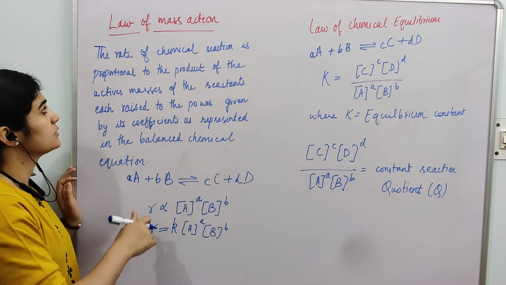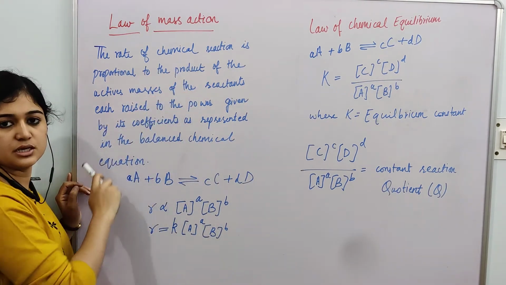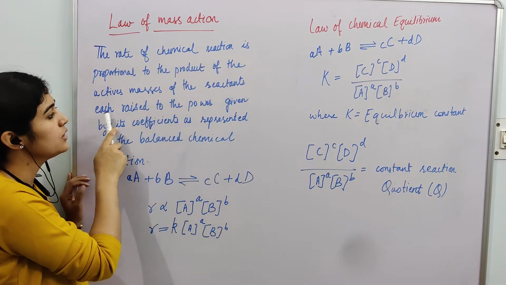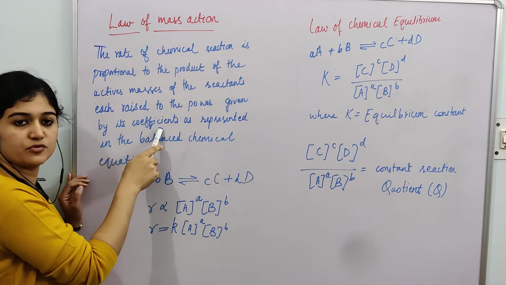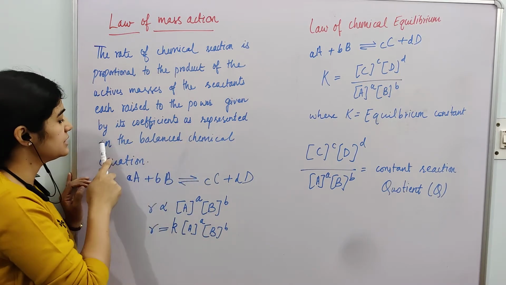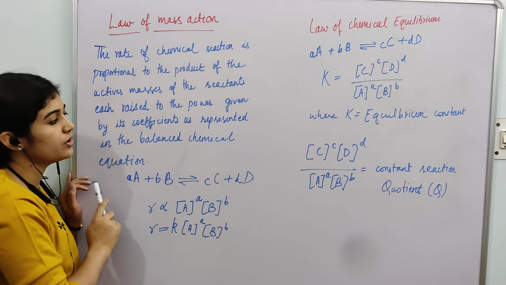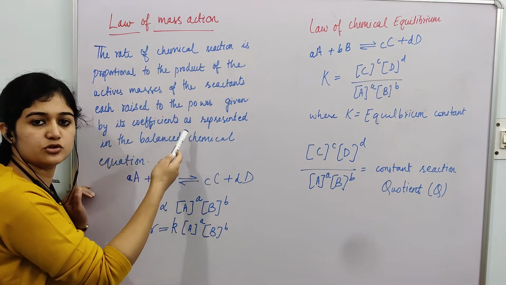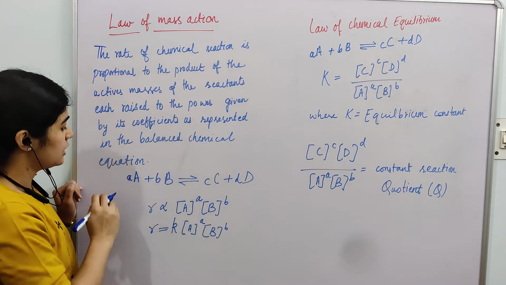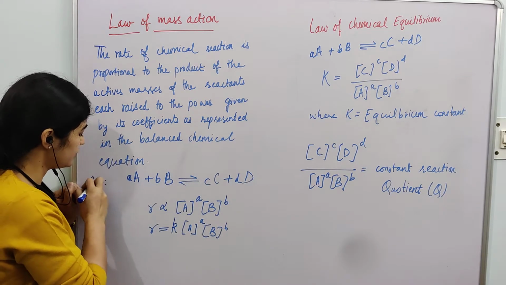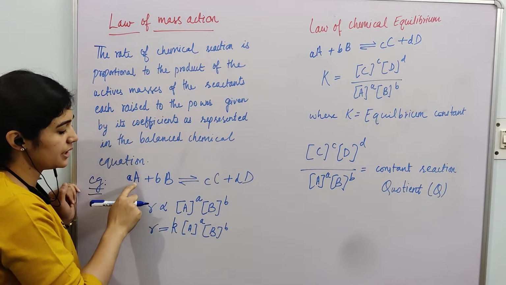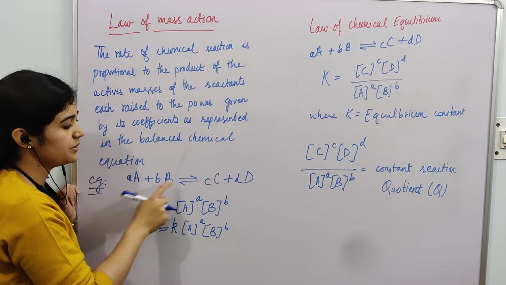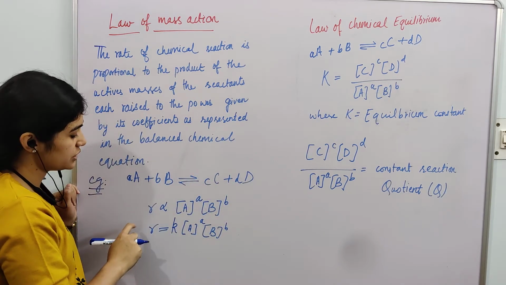Law of mass action. The rate of a chemical reaction is proportional to the product of active masses of reactants raised to the power given by their coefficients as represented in the balanced chemical equation, or you can say the active masses of reactants raised to the stoichiometric coefficients. This is the example of a general chemical reaction where A and B react to form C and D, and the small letters a, b, c, d are stoichiometric coefficients.